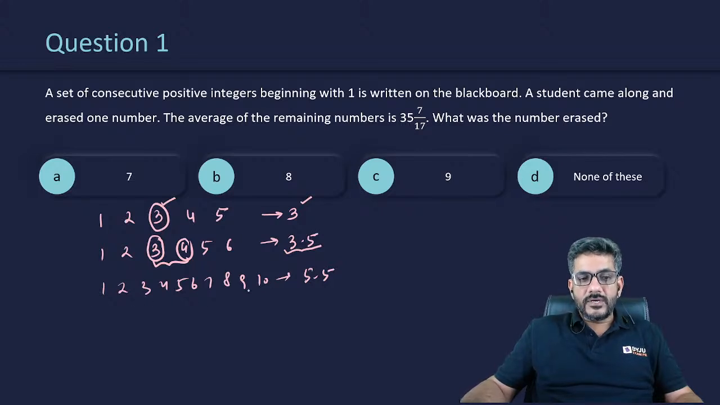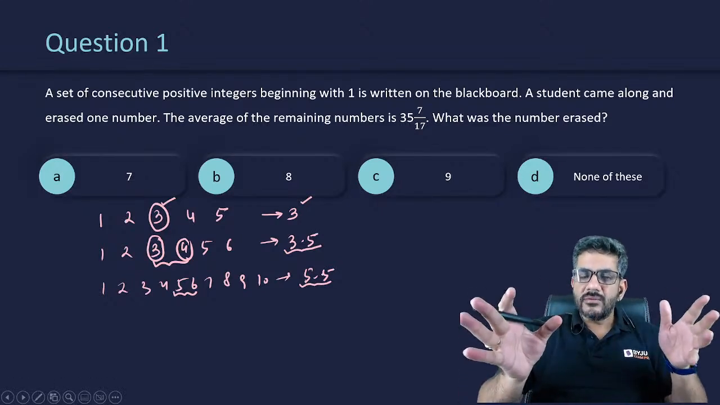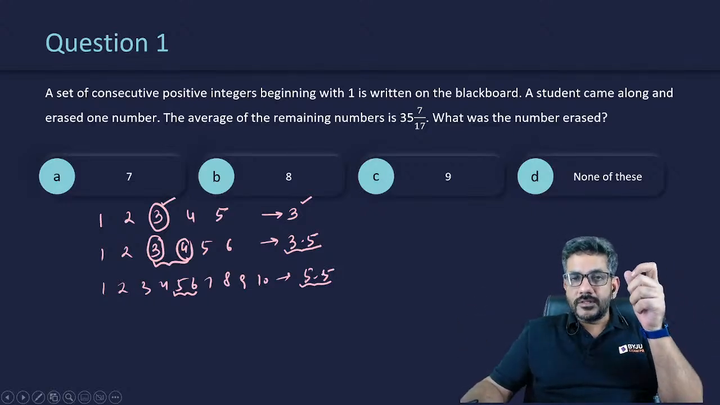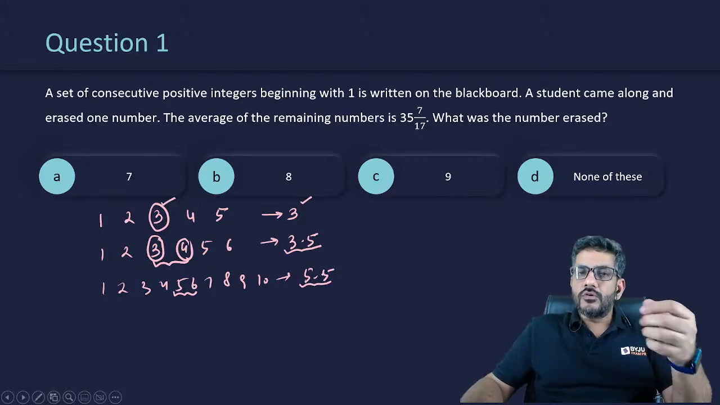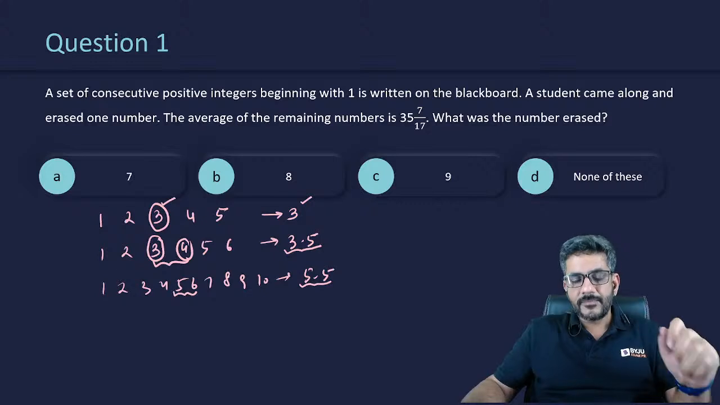Similarly, if you write 1 to 10, the average would be the average of the middle two numbers, that is equal to 5.5. And that's how you get the average of the numbers. So if I am writing consecutive numbers, the average would always be the average of the middle two numbers, or it would be the middle number. So basically the average would lie in the middle of those numbers, right?